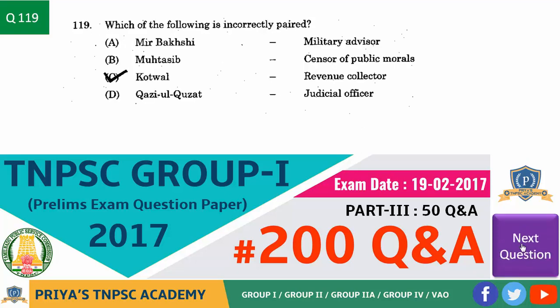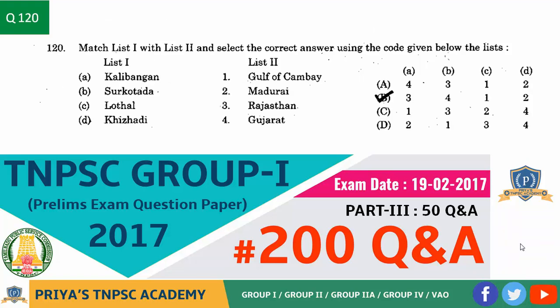Question. Which of the following is incorrectly paired? Answer is option C, Kotwal, revenue collector. Question. Match list 1 with list 2 and select the correct answer using the code given below the list. List 1: Kalibangan, Sutkotada, Lothal, Keeladi. List 2: Gulf of Cambay, Madurai, Rajasthan, Gujarat.